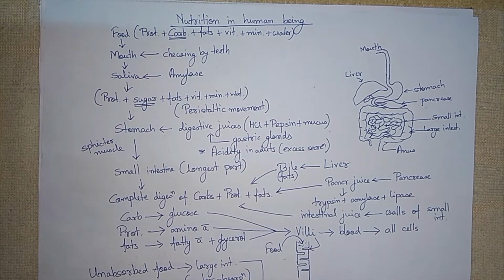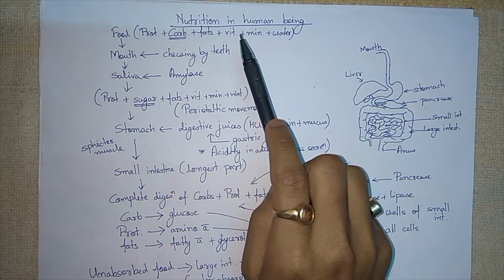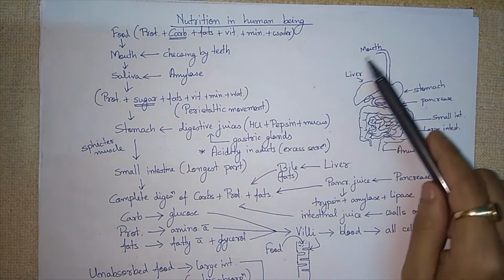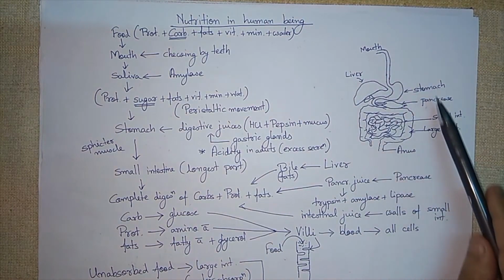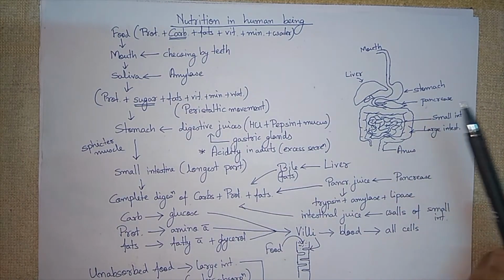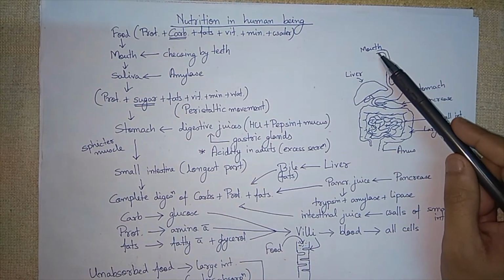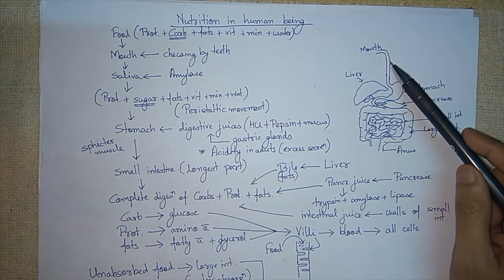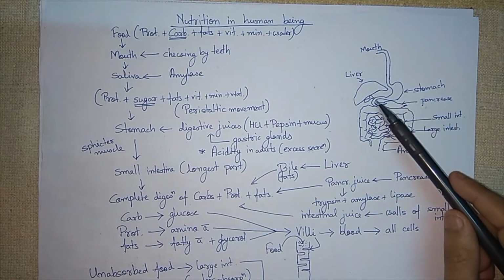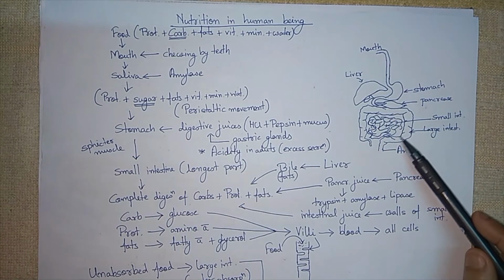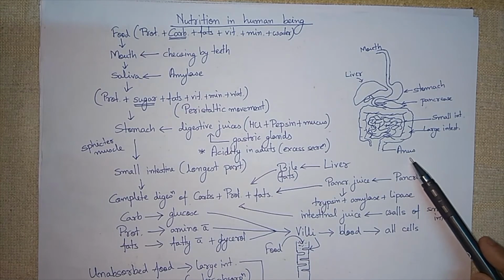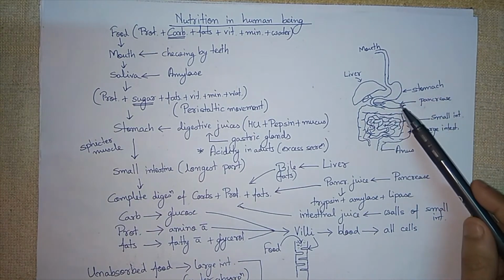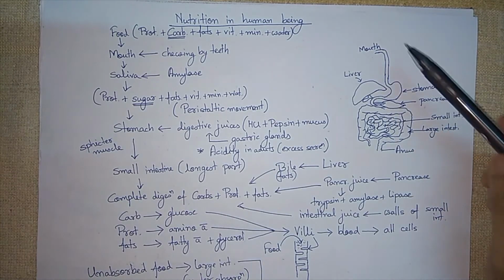Next, we have the most important type of nutrition, that which occurs in human beings. In this condition, let us first observe the organs that are present in our body. We have an alimentary canal which starts from the mouth, then esophagus, then stomach, then small intestine, and finishes with the large intestine and anus. And we have some accessory glands, meaning helping glands, like liver, pancreas, etc.